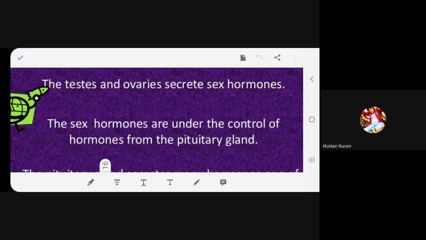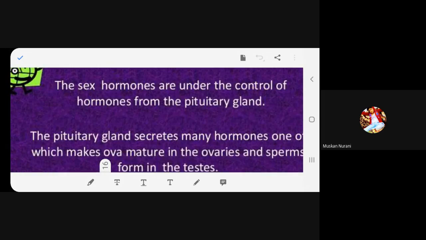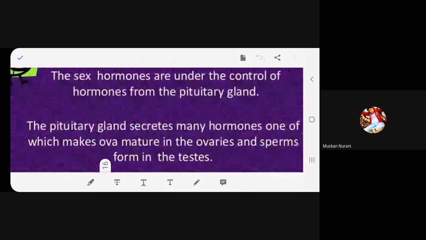Now, these sex hormones are being controlled by other hormones, which are secreted by the pituitary gland. So, who is controlling the release of these sex hormones? Pituitary gland. Okay? Read. The pituitary gland secretes many hormones, one of which makes ova mature in the ovaries and sperms form in the